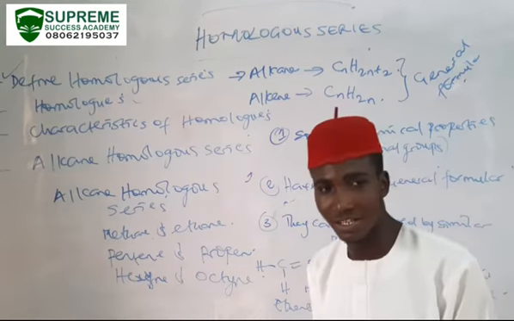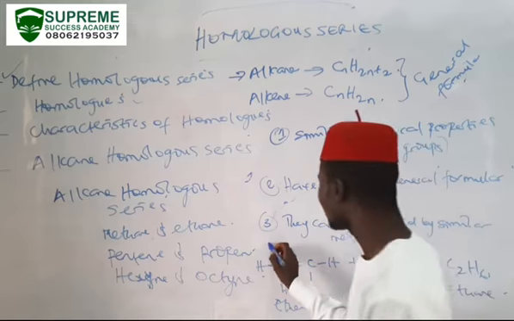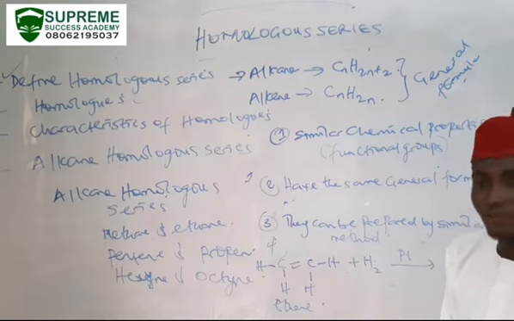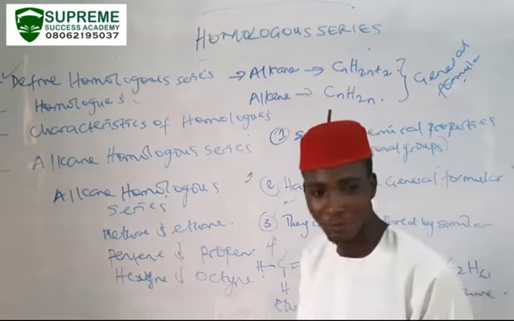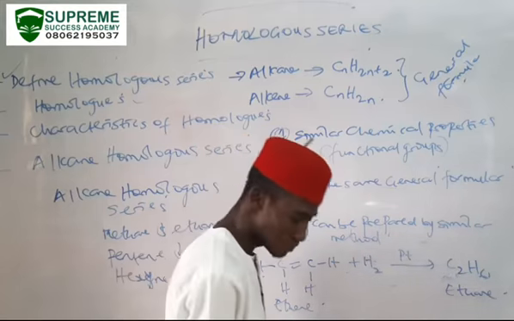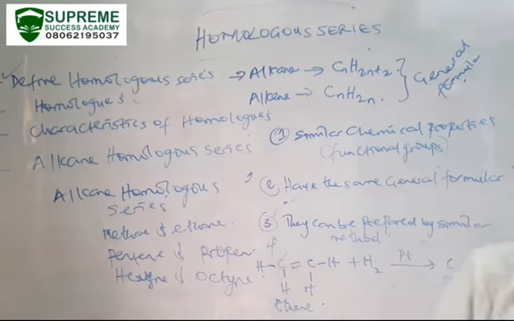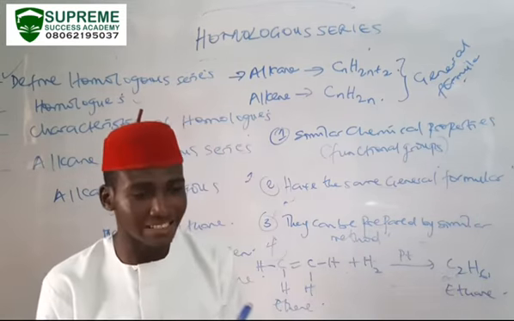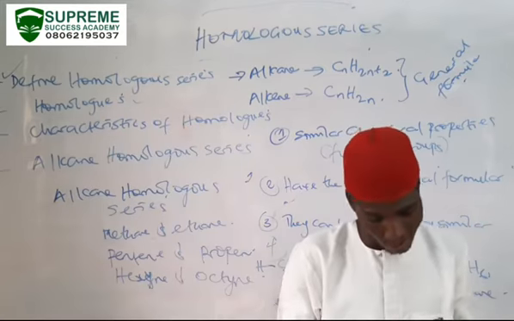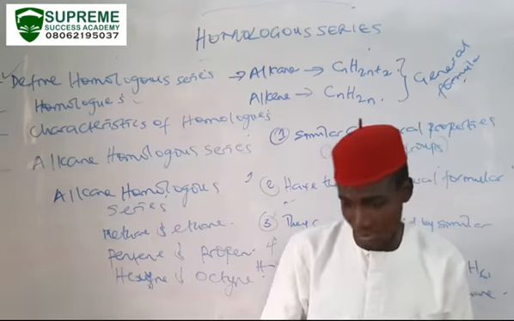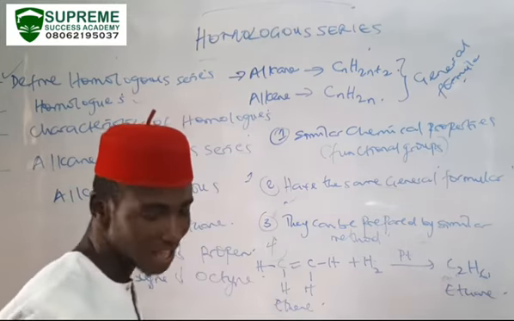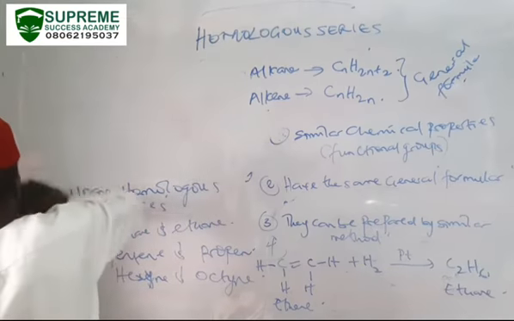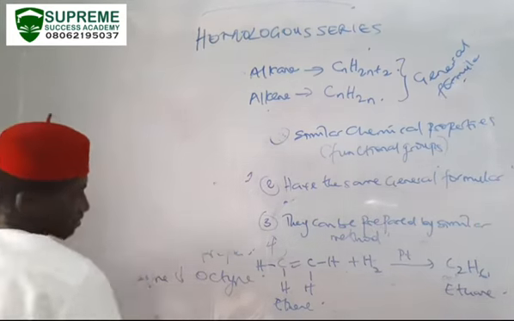So we must understand that aspect of the characteristics of homologous series. Then the next characteristic of members belonging to the same homologous series is the fact that they exhibit a regular gradation in physical properties. That means their physical properties follow a specific trend that can be described per group. For example, if I'm looking at boiling points in the alkane homologous series, let me assume we have a set of compounds like this.